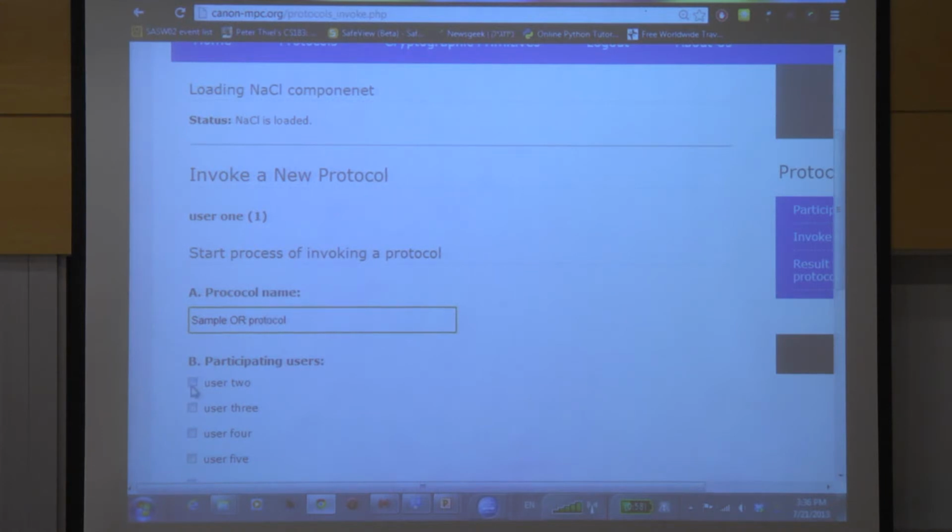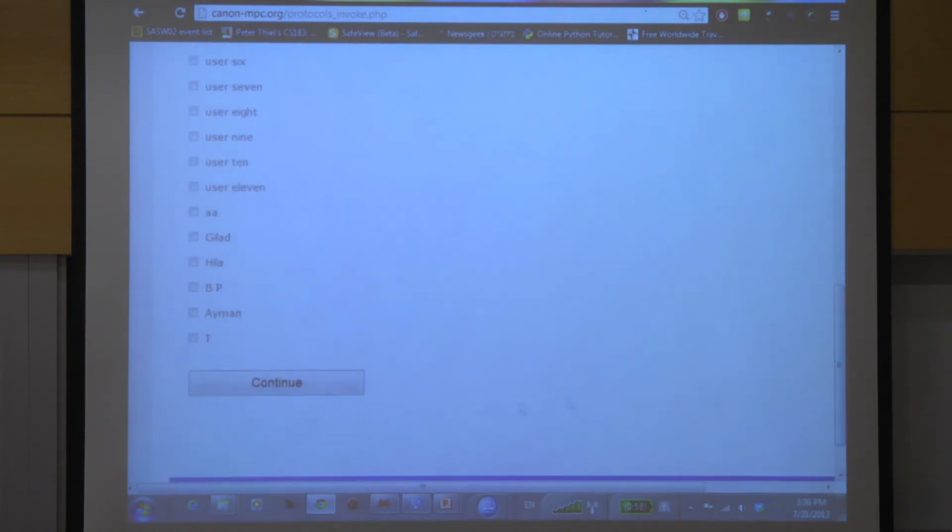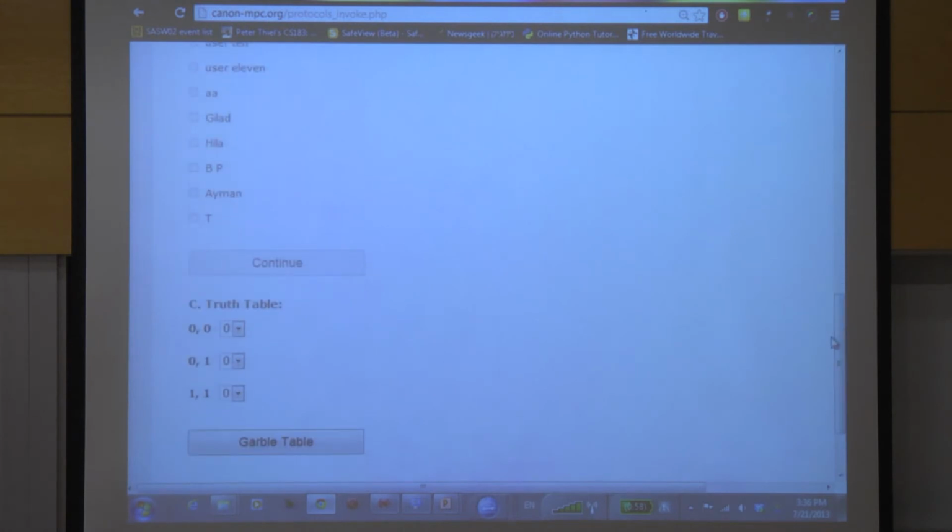And I'm inviting 2 other users, user 2 and user 3. And I continue. Now I should fill the truth table. So this is going to do an OR between 2 parties. So the truth table is of size 3, because there are 3 possible values for the Hamming weight. So now I'm going to put here the truth table for the OR function.